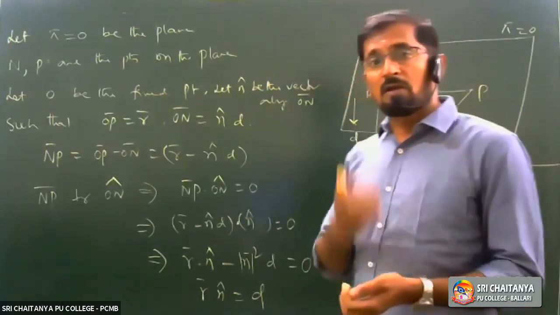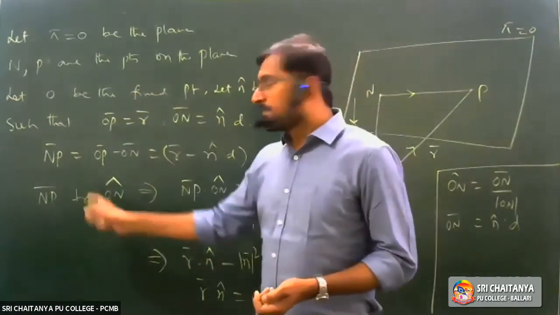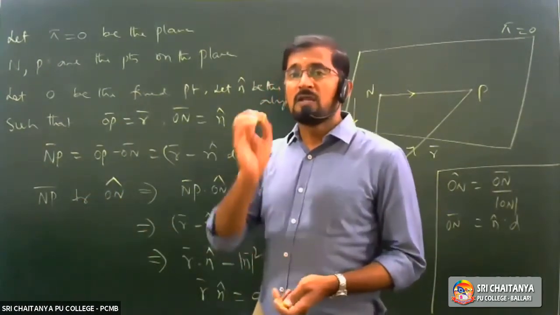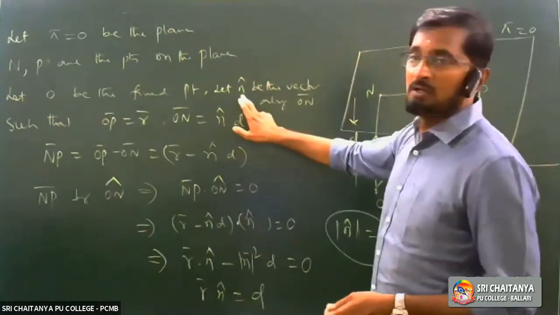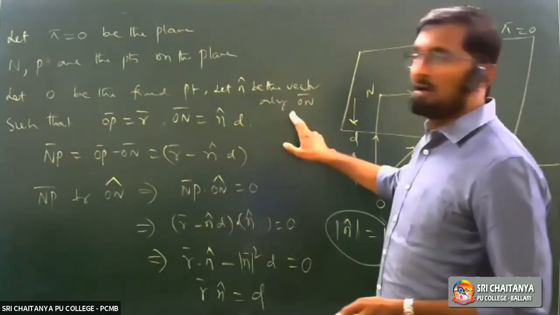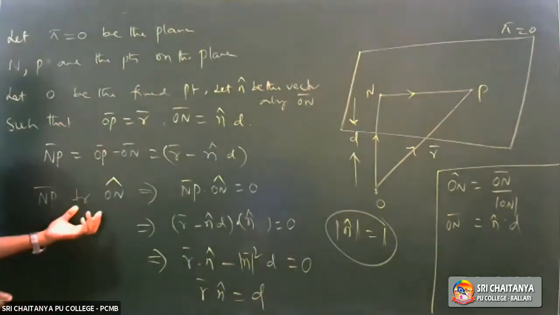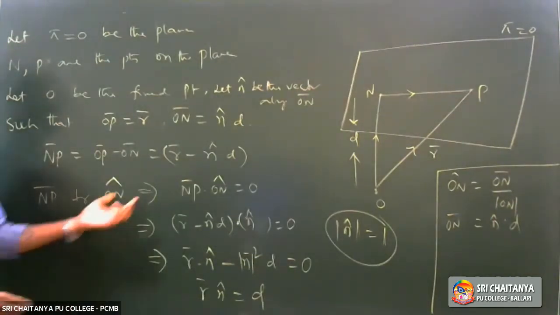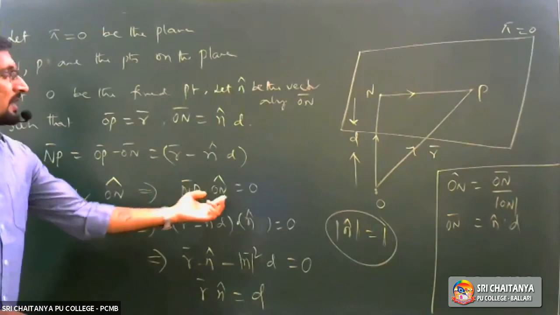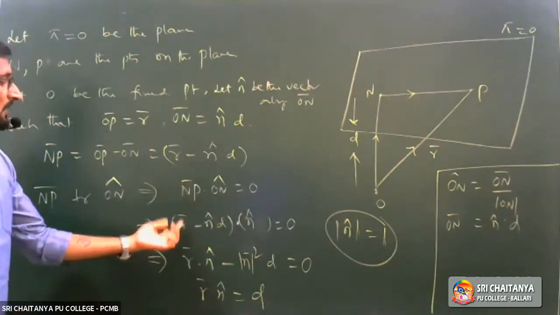Or else, you can also write this step. NP bar is perpendicular to N cap. Here itself I used N cap as the unit vector along ON bar. So NP bar dot N cap is equal to 0. What is NP bar?